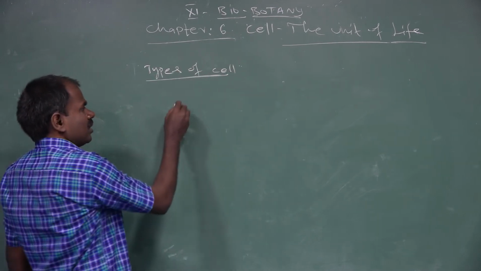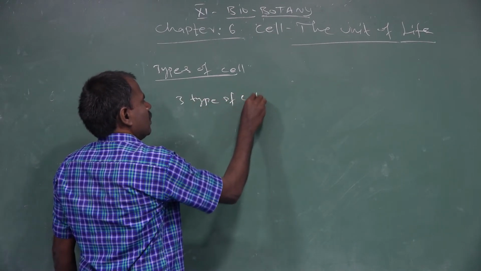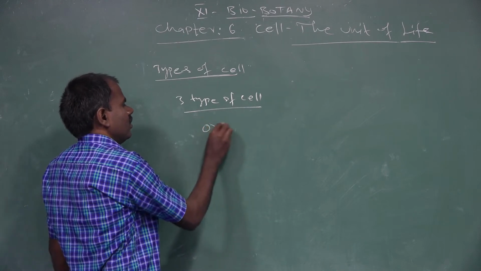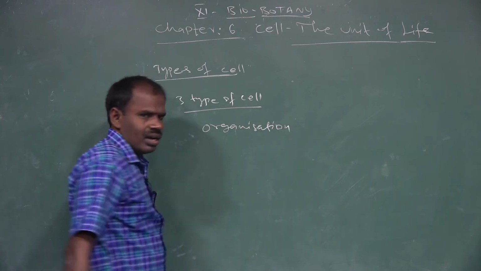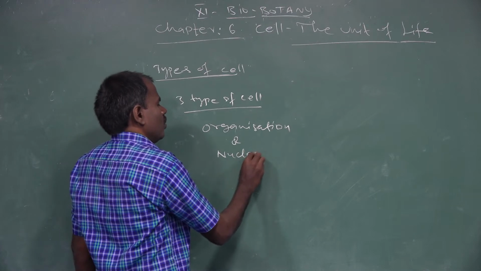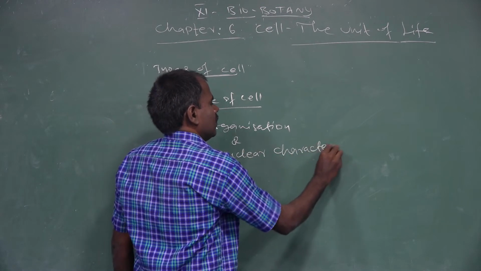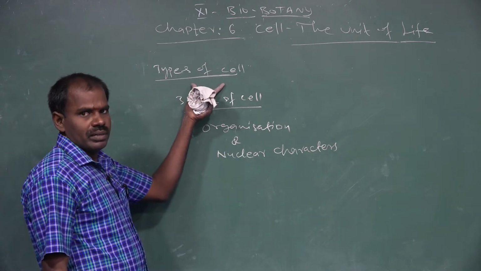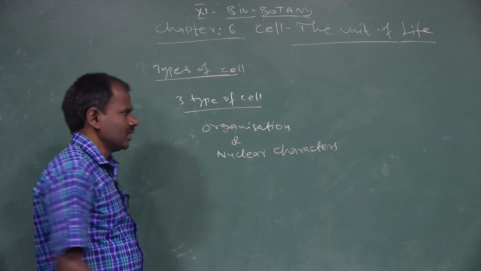There are three types of cells, based on the conditions, cellular organization and nuclear characters.